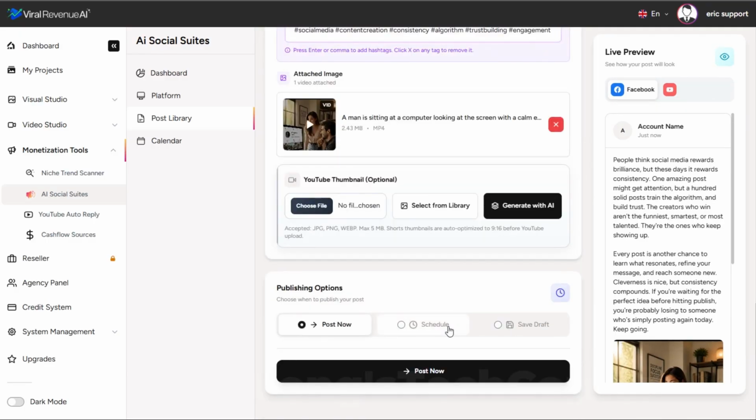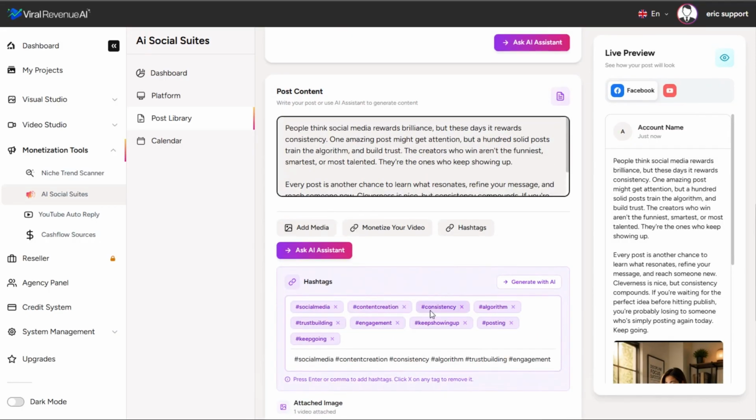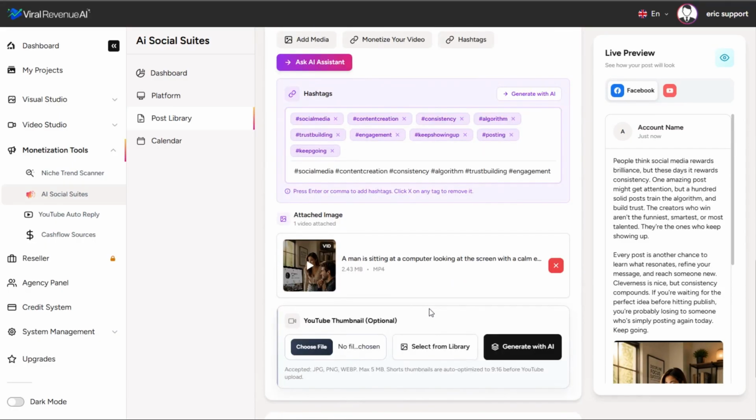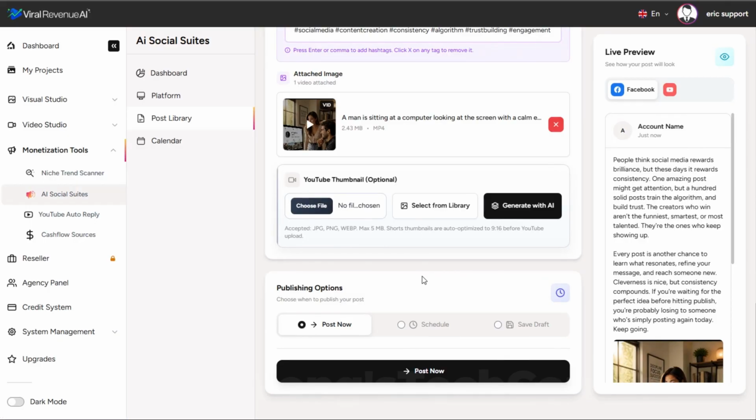And then we can either post now or schedule. Now, honestly, the scheduling feature is where this really becomes a very valuable tool. I've looked at other platforms that allow you to do this kind of thing, to publish to multiple social media accounts simultaneously and to schedule it. So you can do all your work in one session, scheduling a week, a couple weeks, maybe even a month's worth of posts all at once. And those tools typically cost at least $100 or a couple $100 a month. And here you're getting ongoing access to this tool with your upgrade today.